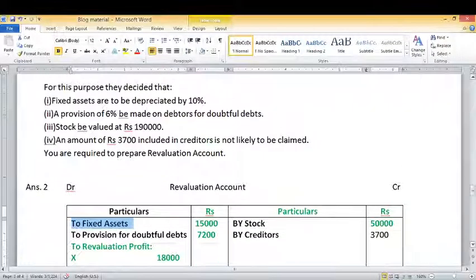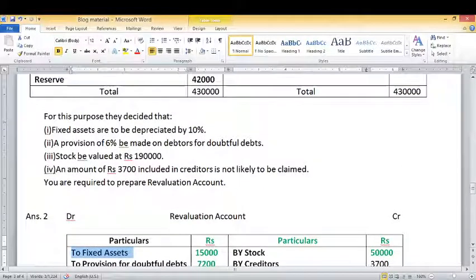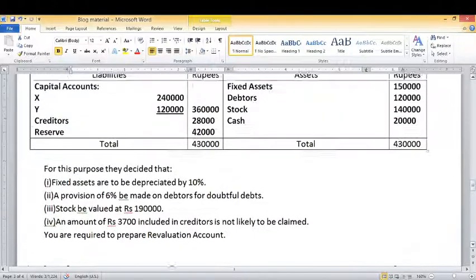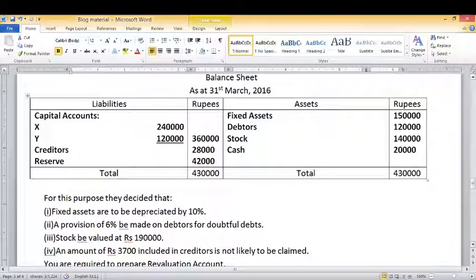Now come to our next adjustment. A provision of 6% be made on debtors for doubtful debts. So here we are creating provision for doubtful debts. First we will look at the debtors in the balance sheet.